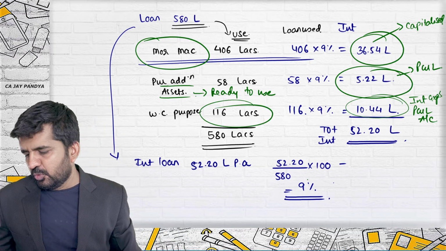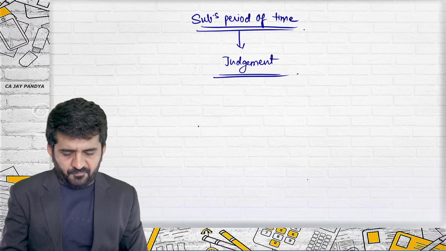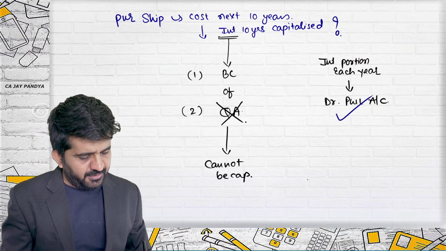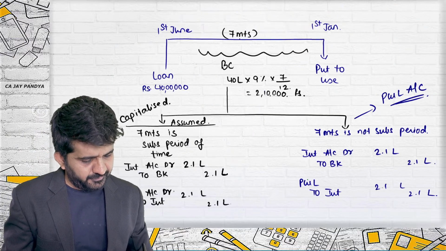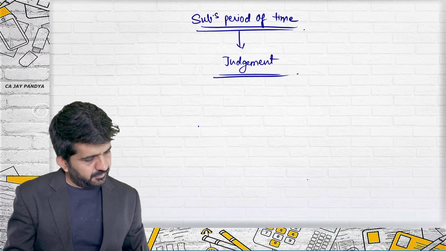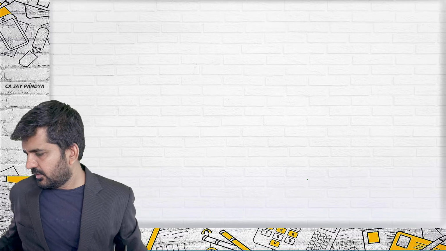Let us go to some of the questions on borrowed specifically and borrowed generally. We are going to question number 20.